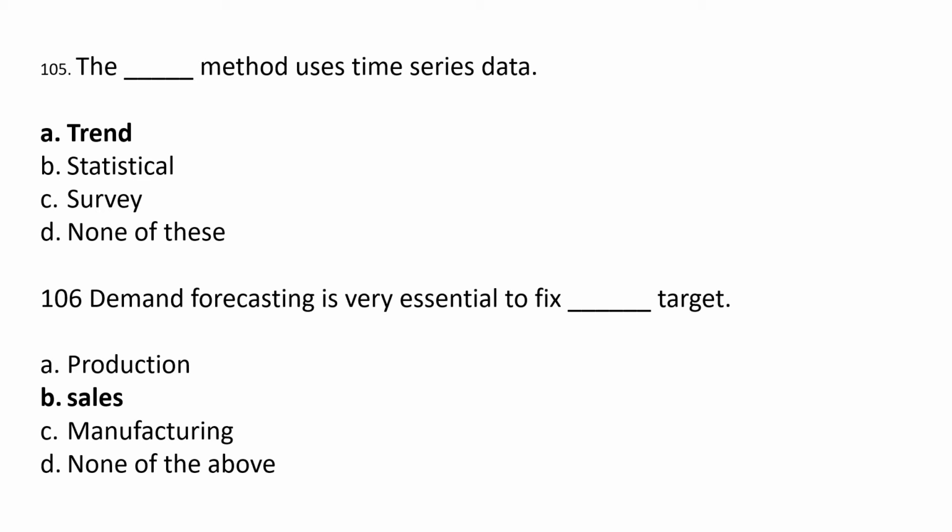Demand forecasting is essential to fix dash target. Option A production, option B sales, option C manufacturing, option D none of the above. The correct answer is option B sales.